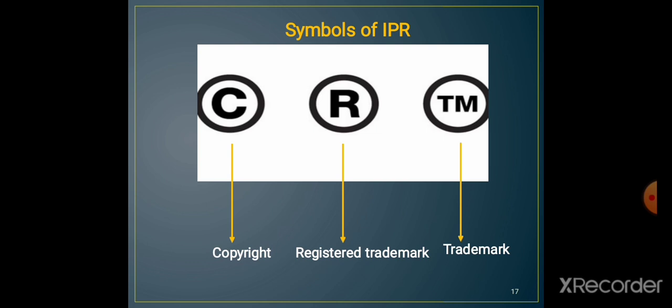These are the symbols on particular products, and these are the symbols of IPR, that is, intellectual property rights. This C surrounded by a circle shows copyright. Then R surrounded by a circle shows that the trademark is registered. Then TM, trademark, shows a trademark service. These are the particular symbols present on the products of a particular industry.